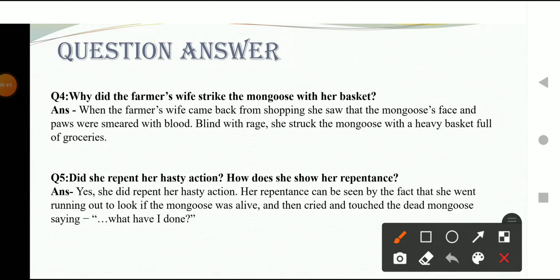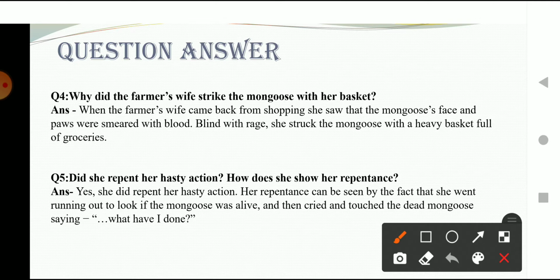Yes, she did. After realizing that what she had done was wrong, she just ran outside and looked upon the baby mongoose, and soon she realized that the mongoose was dead, and she was just crying with all the sadness in her eyes, that she had killed an innocent animal who had actually saved the life of her child.